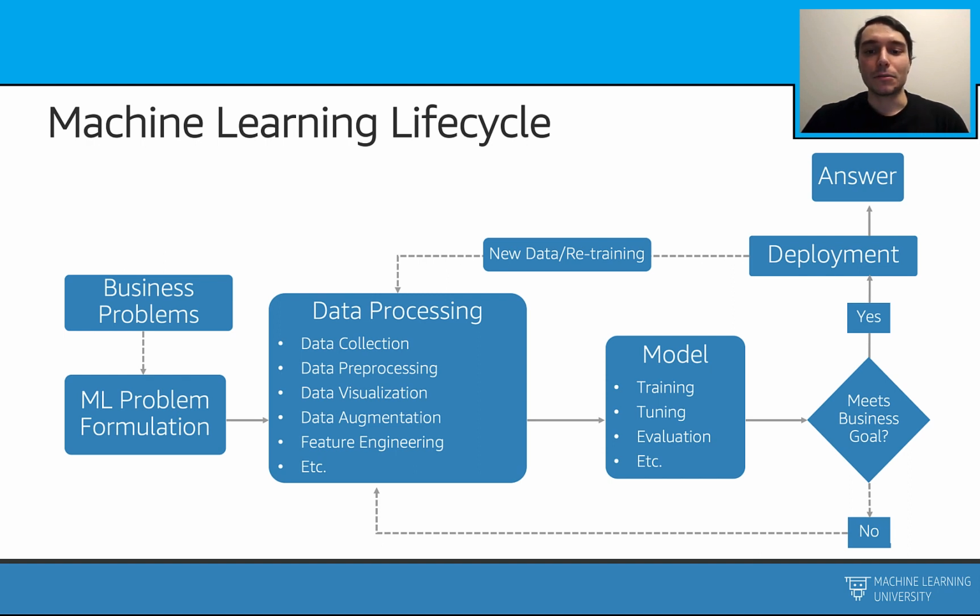After that, we get our machine learning model, and we train, tune, and evaluate the model. After the evaluation, if the model meets our business goal, we can go ahead and deploy it. If it doesn't, we need to go back and check our processes. After the deployment, if we have some more new data, we can go back and retrain the model.